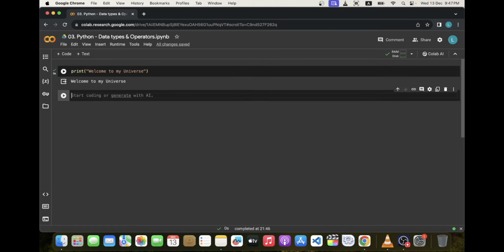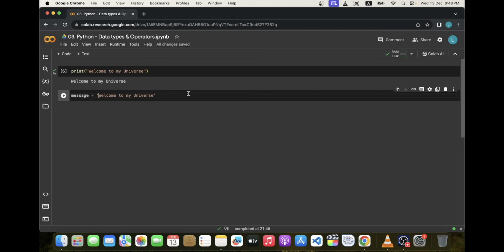Now let's declare our variable and name it message. And assign our message welcome to my universe, but assign it without quotation. See, there are red marks, which indicate errors. Now wrap our text using quotation mark. And the error is gone.